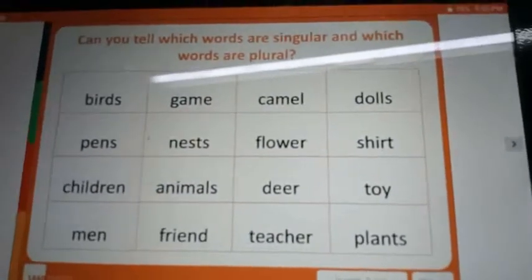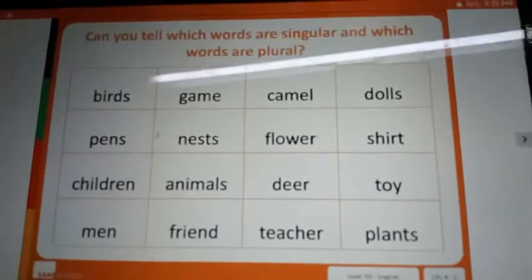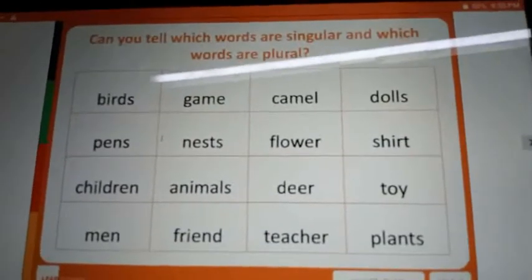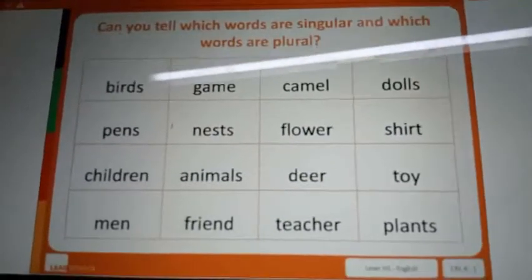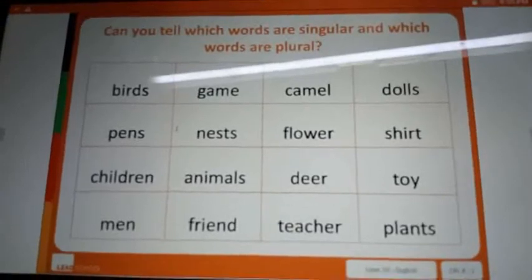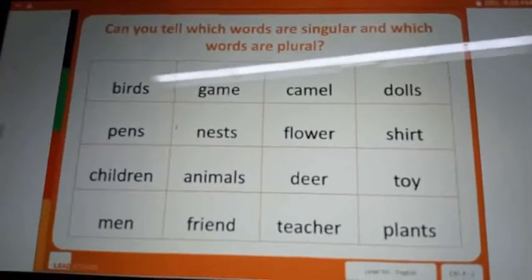My dear children, you have to put 2 tabular columns here, singular and plural. You have to write down the answer and send it on WhatsApp, okay? You have to pause the video and write the answer. I'll take a photo and send it on WhatsApp, okay?